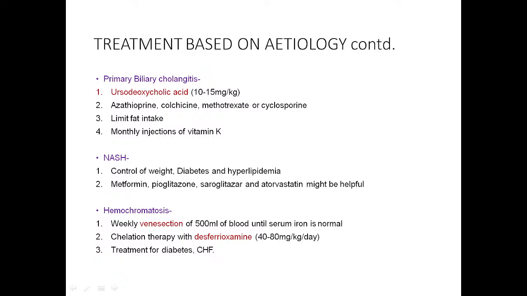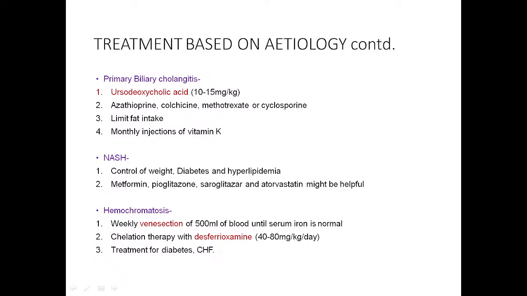In case of hemochromatosis, what is hemochromatosis? This is a condition of iron overload. So, here we have to advise weekly venesection. We have to maintain the hematocrit less than 45. Then chelation therapy. So, desferrioxamine binds with the iron.